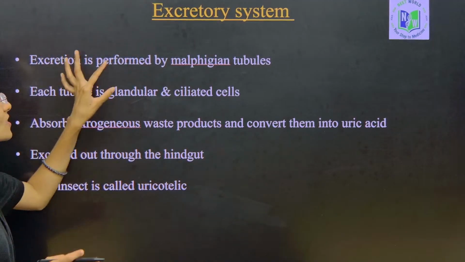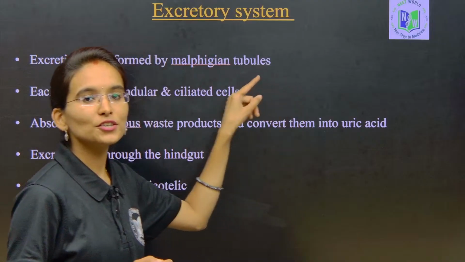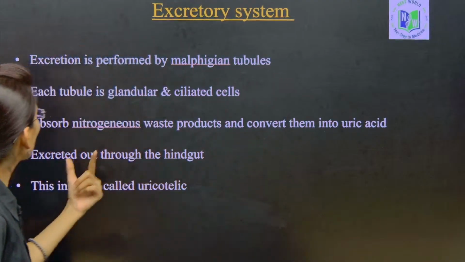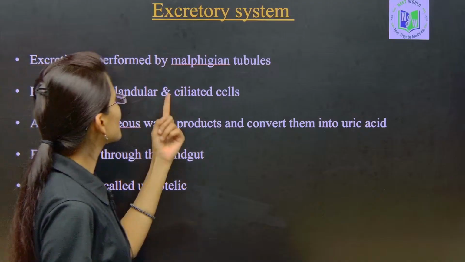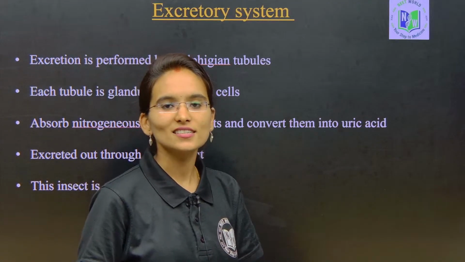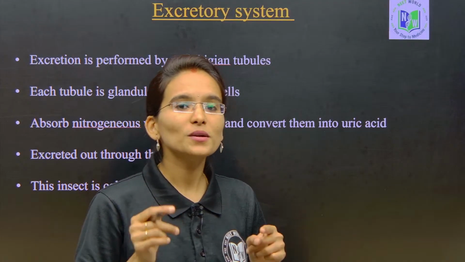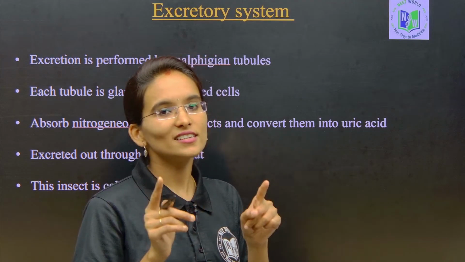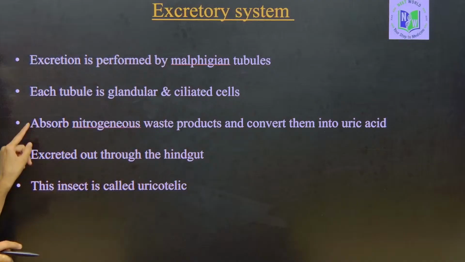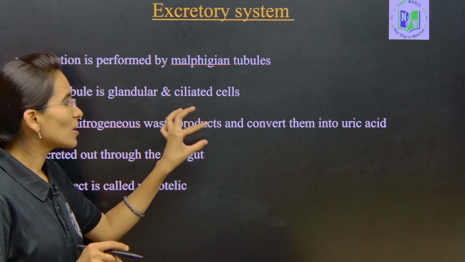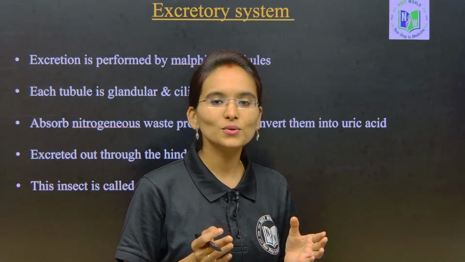So, excretion is performed by the Malpighian tubules in the cockroach. Each tubule has glandular and ciliated cells. Each Malpighian tubule contains what types of epithelial cells? Glandular cells and ciliated cells, right. They absorb the nitrogenous waste products and convert them into uric acid.